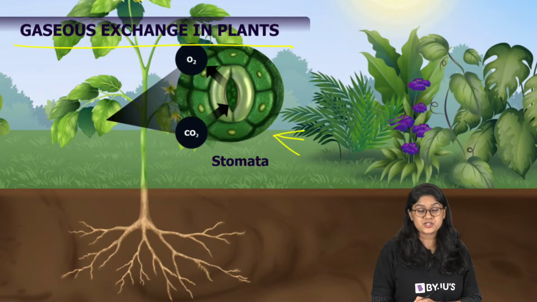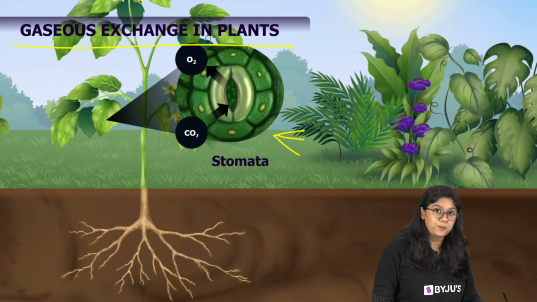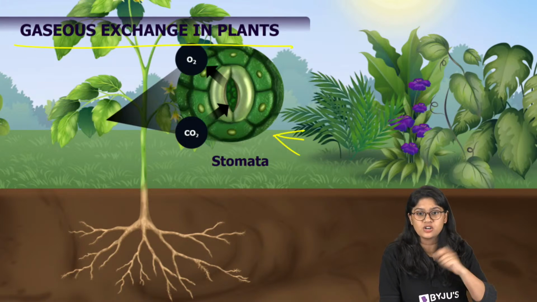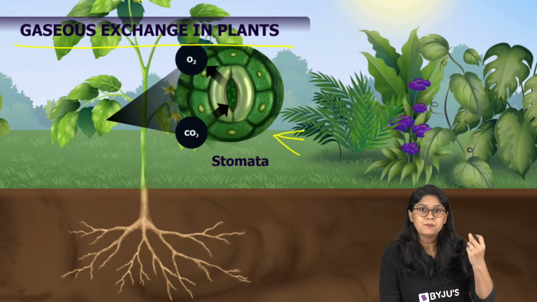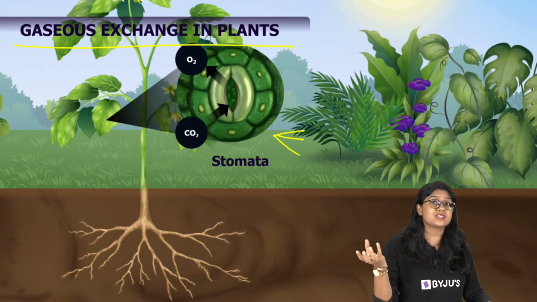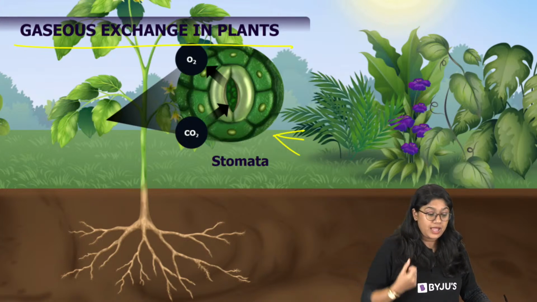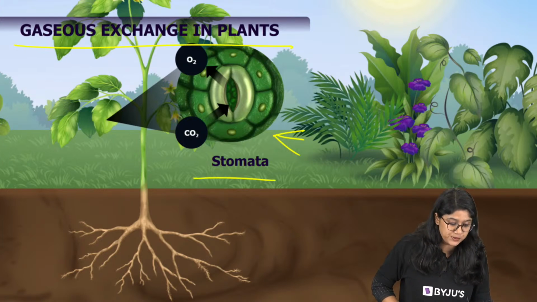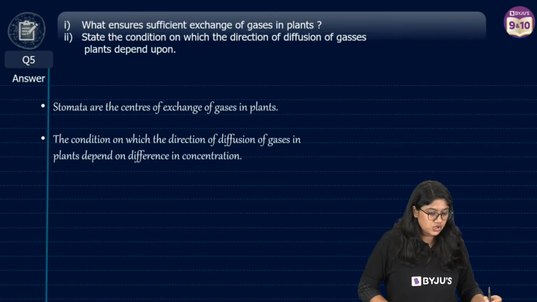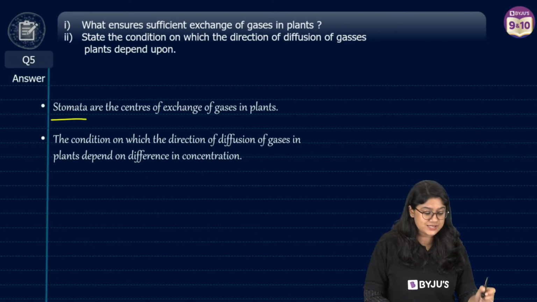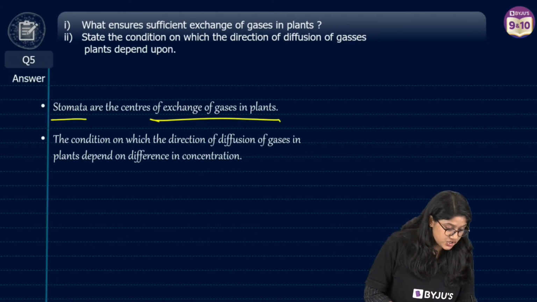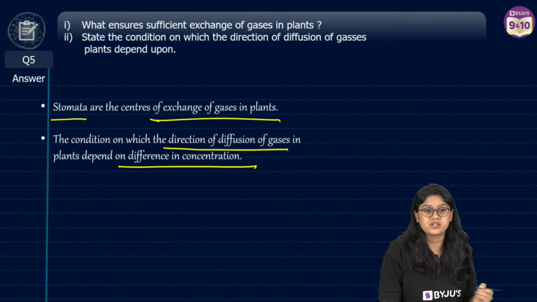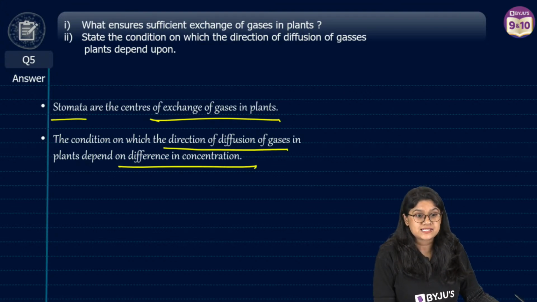We know that stomata are present on the leaf, on the epidermis, right, and they open and they close, and that's how we'll see the exchange of the gases based upon the high concentration, low concentration. Of course, it's very important. Plants need carbon dioxide for the process of photosynthesis, and they release oxygen later. And of course, they perform photosynthesis also and respiration also. So this is how they are super important. Okay, so stomata ensure there's an exchange of gases, right? And the condition on which the direction of diffusion of gases depends is the difference of the concentration. Everyone, are we clear? Yes.